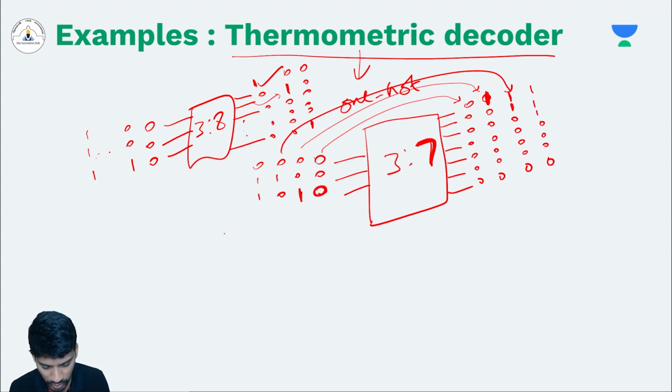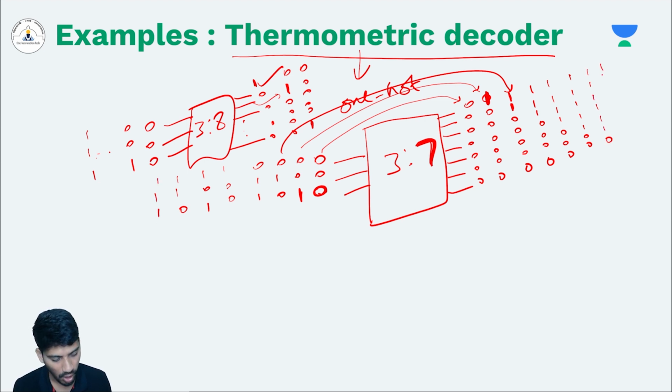Similarly, 1, 0, 0 means 4 outputs will be 1, then 1, 0, 1 means 5 outputs will be 1, then 1, 1, 0 means 6 outputs will be 1, and then 1, 1, 1 means all the 7 outputs are 1.